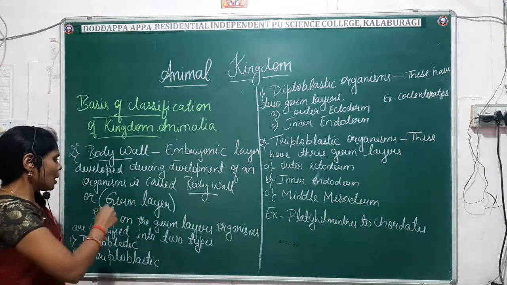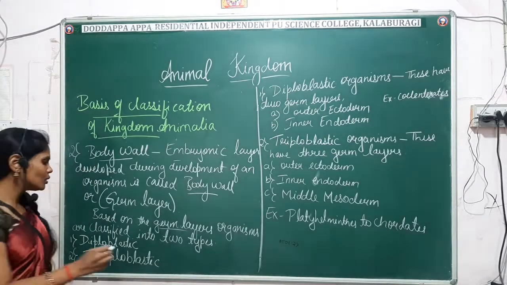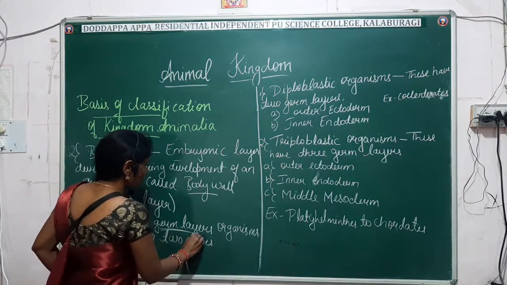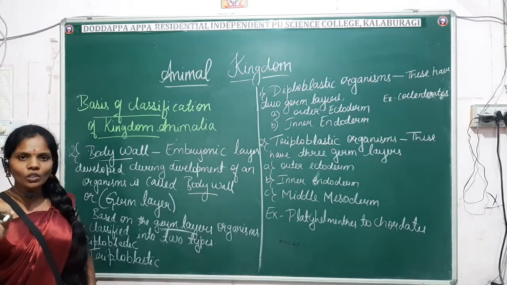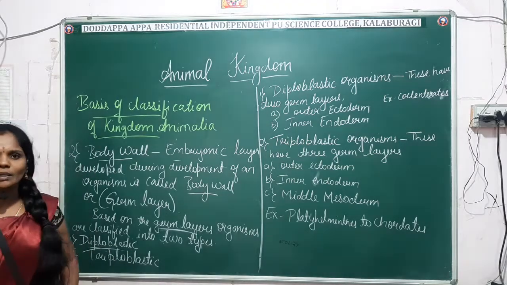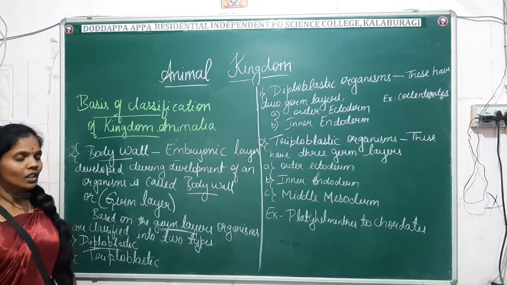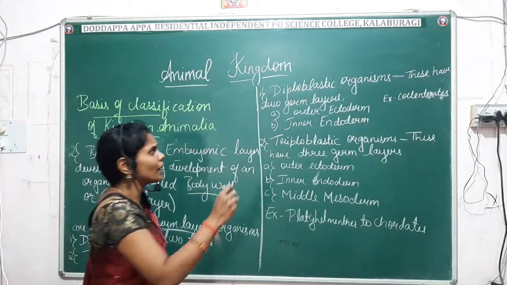Based on these germ layers, the animals are classified into two types: diploblastic animals and triploblastic animals. What do you mean by diploblastic?